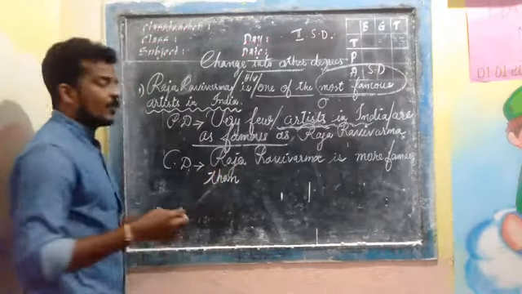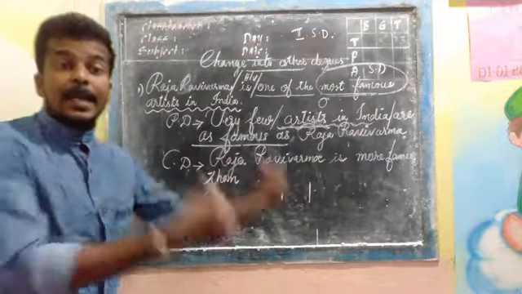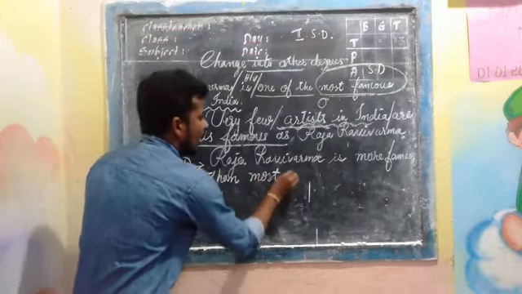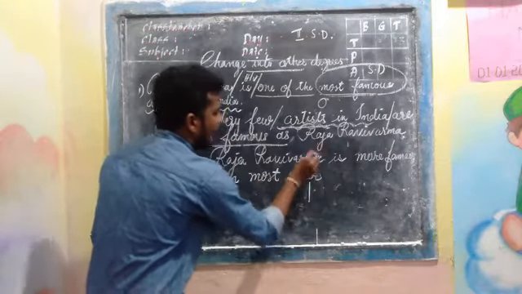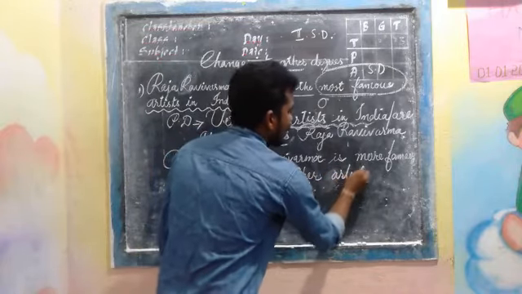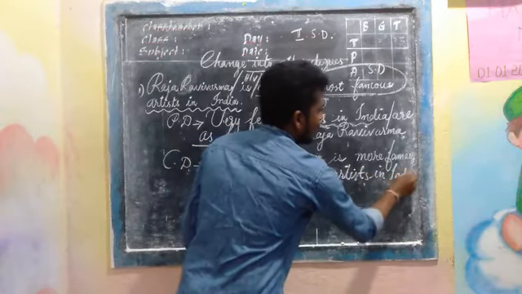In situation 1 we use any other. Here we have to use either many or most. I choose most, then other, then the object, and that is artists in India.